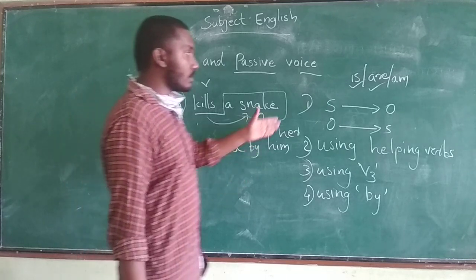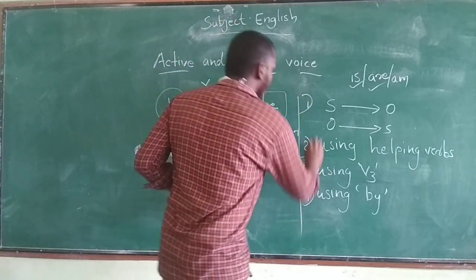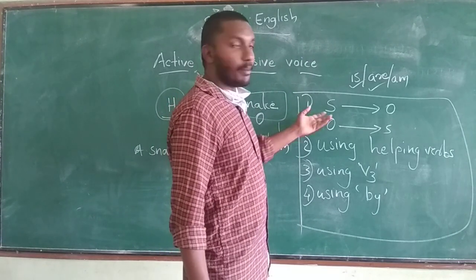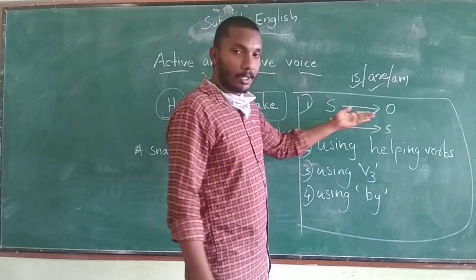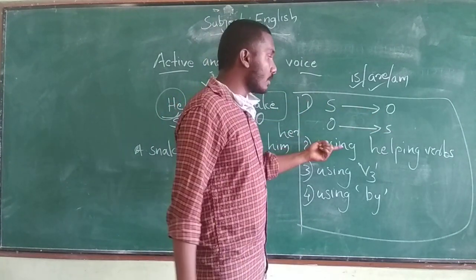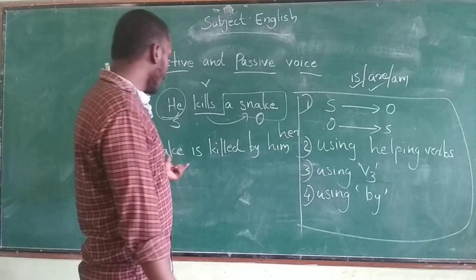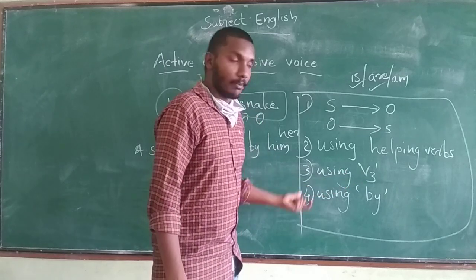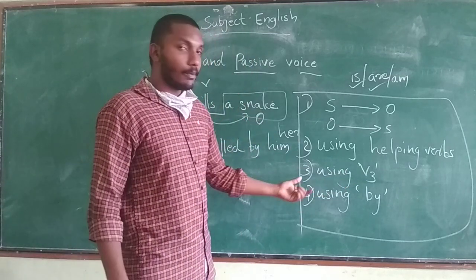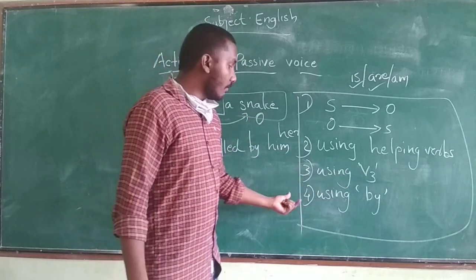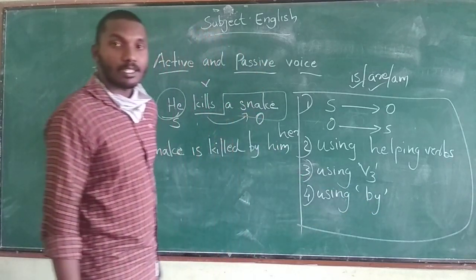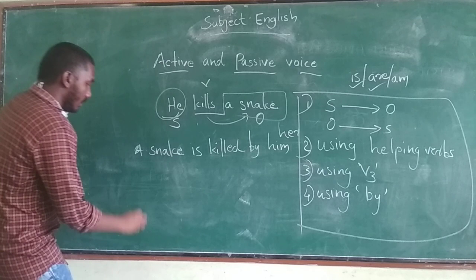So these are the rules of the passive voice. Subject will come in the place of object, the object will come in the place of subject, and we have to use helping verbs there. And the next one is we have to use the third form of the verb. If we are writing in passive voice, we have to use the third form of the verb, and then we have to use the word by. Let us discuss one more example.